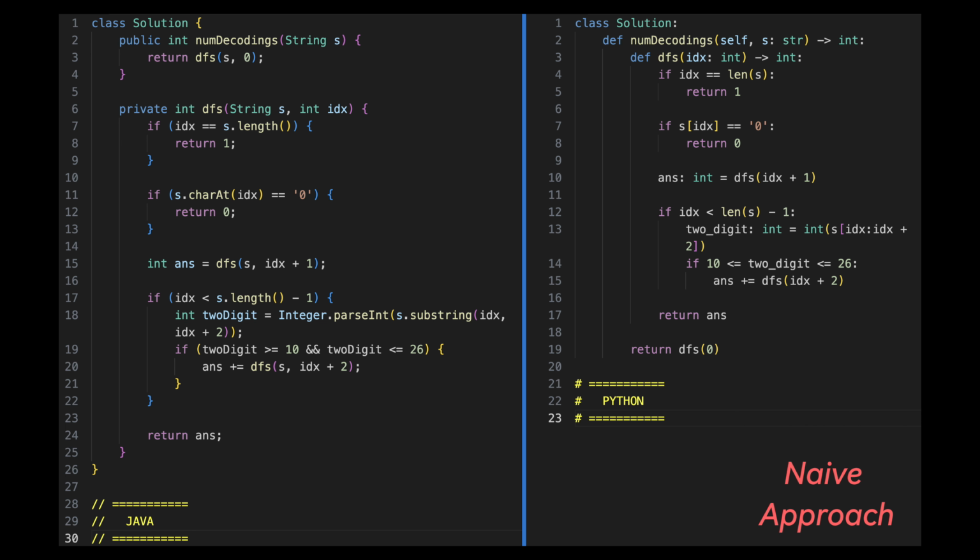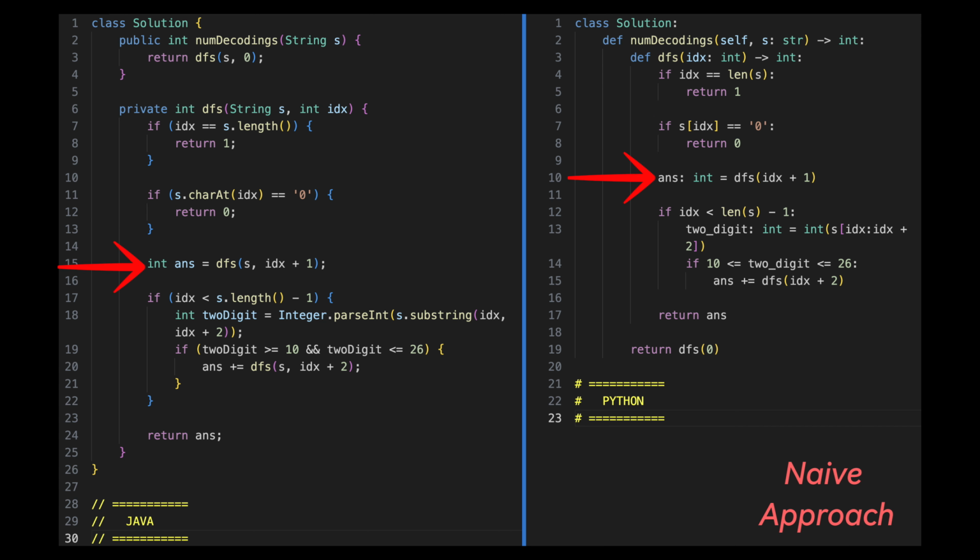Here is a quick code walkthrough of the recursive approach with Java code on left and Python on right. We start the recursive decoding process by calling the recursive function, say dfs, with string s and the starting index 0. Inside this dfs function, we first check if the current index has reached the end of the string. If it has, then we return 1 because it means that we have successfully processed the entire string representing a valid decoding path. However, if the character at the current index is 0, then we will return 0, as the digit 0 cannot be mapped to any valid letter according to the rules.